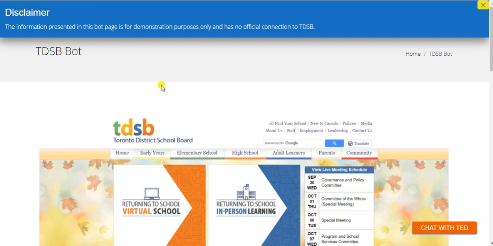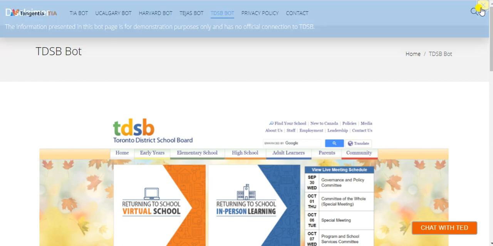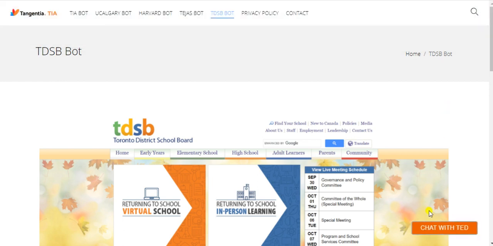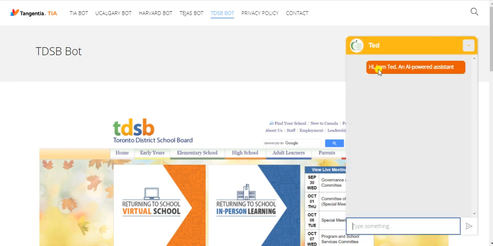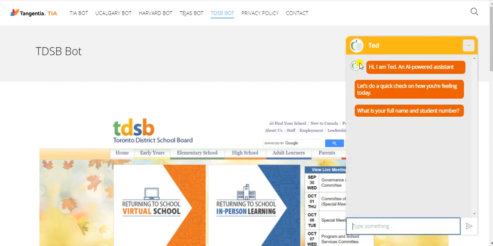So there is a short disclaimer which says the information presented in this bot page is for demonstration purposes only and has no official connection to TDSB. So let me close that, and this is the chatbot which we have created, named it as TED. So let's quickly open it. So it says, hi, I'm Ted, an AI powered assistant. Let's do a quick check on how you're feeling today. And the bot is asking the full name and number of the student.